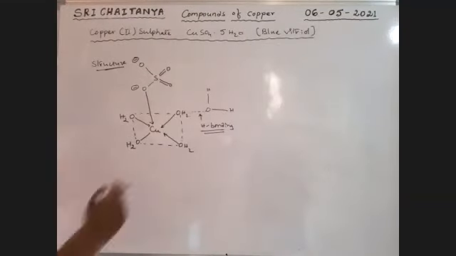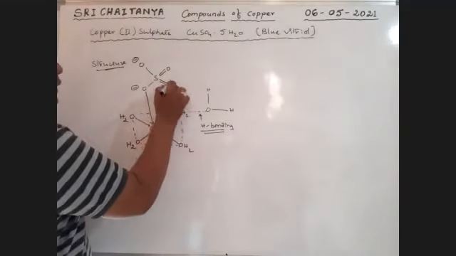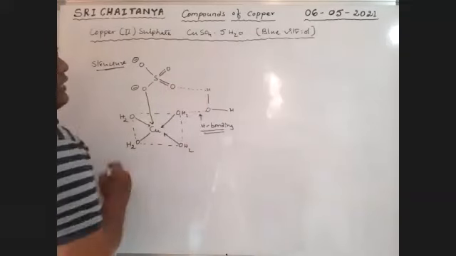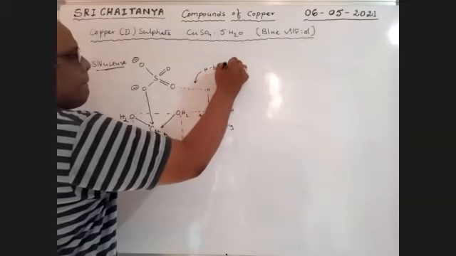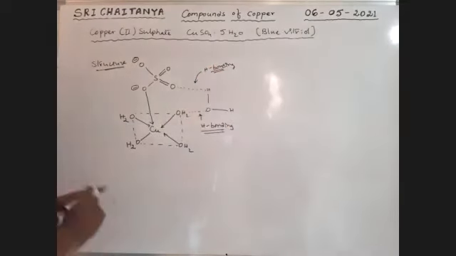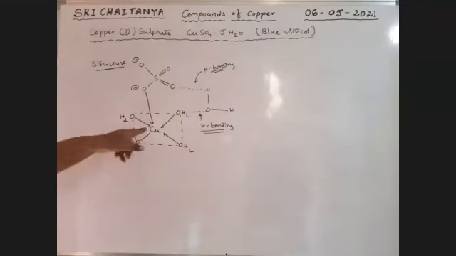Next, this oxygen is hydrogen bonded with this hydrogen. This is also hydrogen bonded, and this is also hydrogen bonded. Now tell me, boys, what is the coordination number of copper in this structure? 5, sir. Now 5.